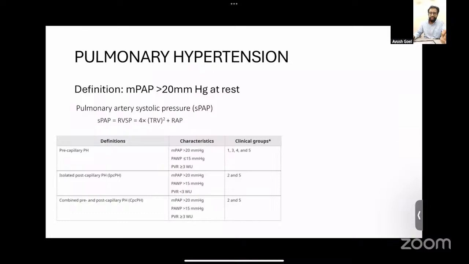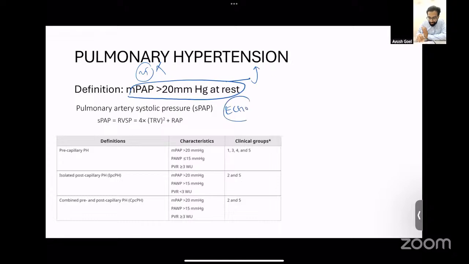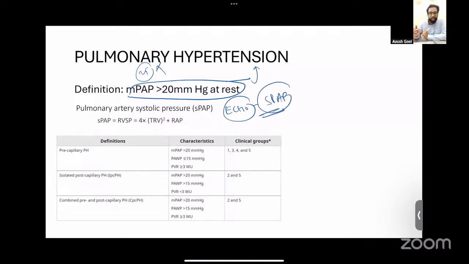Coming to pulmonary hypertension, the definition of pulmonary hypertension has changed. Previously, you had an MPAP of more than 25, but now the definition says that an MPAP of more than 20 mmHg at rest is defined as pulmonary hypertension. We diagnose pulmonary hypertension usually on the basis of echocardiography. What you should know is that on echo, what you calculate is actually the systolic pulmonary artery pressure and not the MPAP. So what you derive is SPAP, and from SPAP you predict the MPAP.